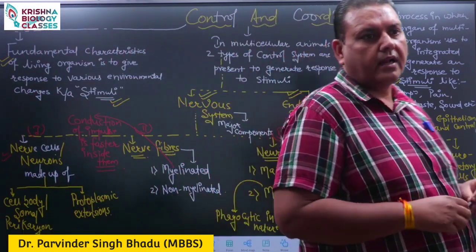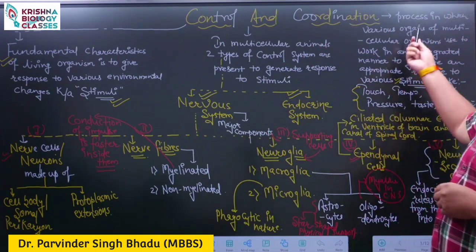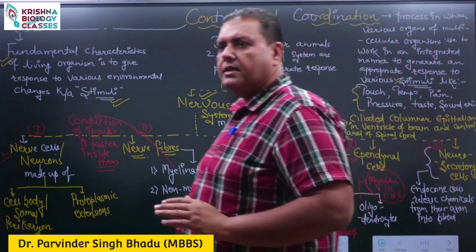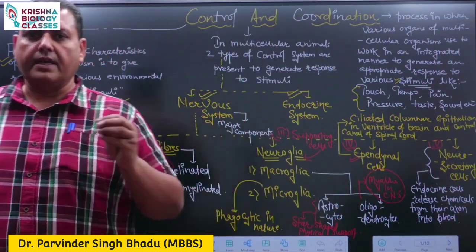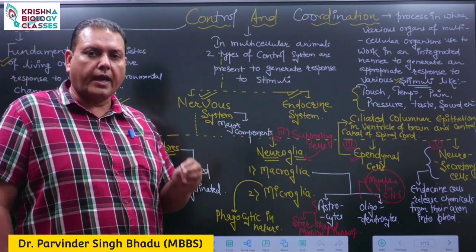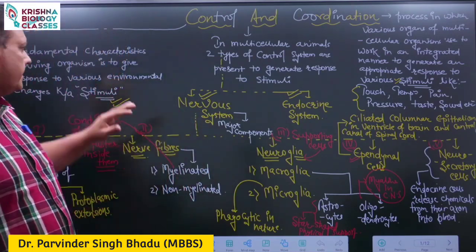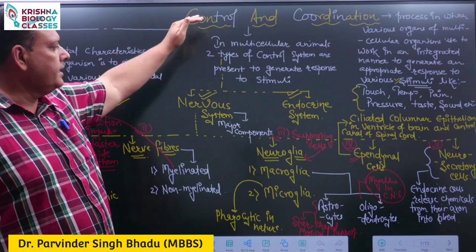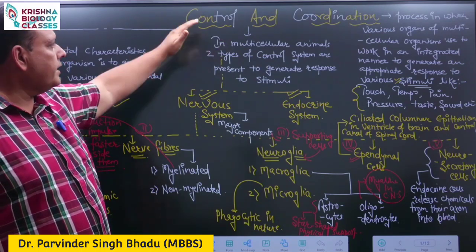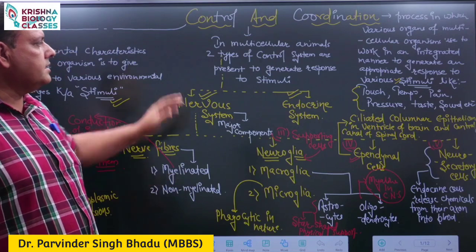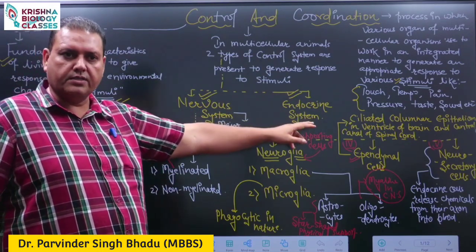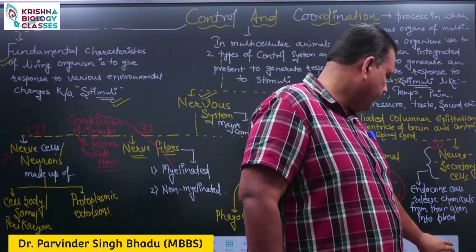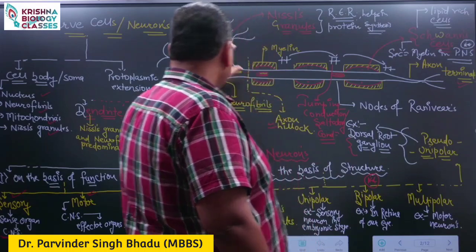As you know, in the previous lecture we were discussing the topic control and coordination. Till now we had already discussed that there is a process inside the living organism to give an appropriate response to the various environmental changes known as stimuli, and that process is known as control and coordination. In human beings, this response is achieved with the help of two systems, the nervous system and the endocrine system.